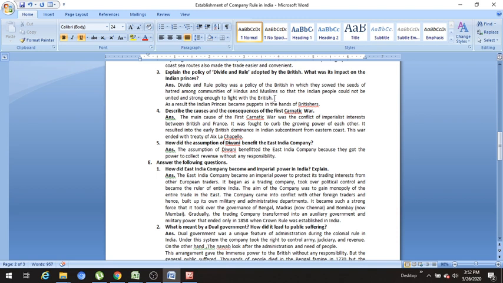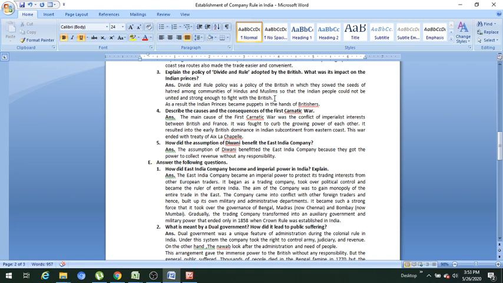Means whatever the different communities were there in India, they started to sow the seeds of hatredness among those different communities. And what was its impact? As a result, Indian princes became puppets in the hands of Britishers because they used these various princes for their own benefit.